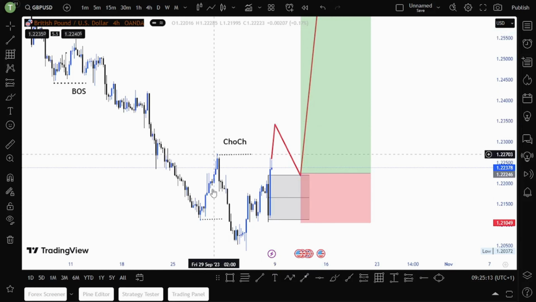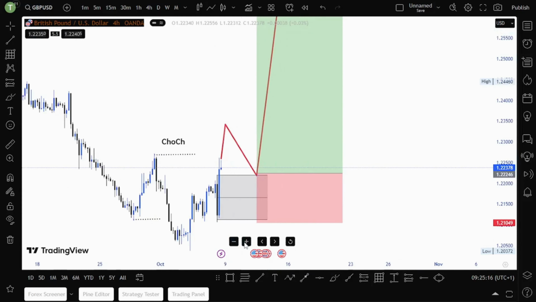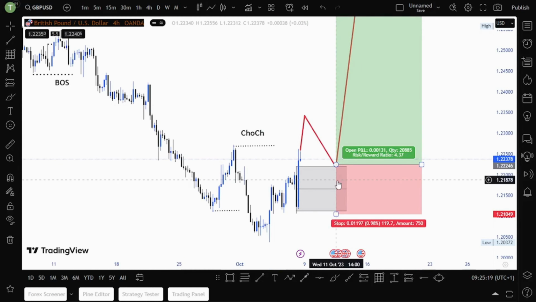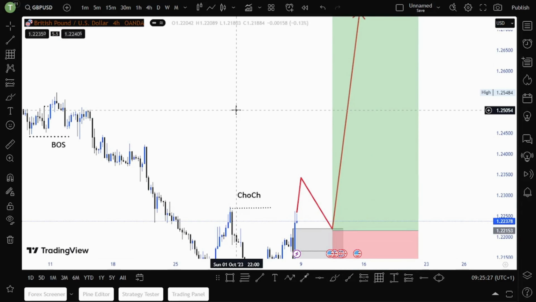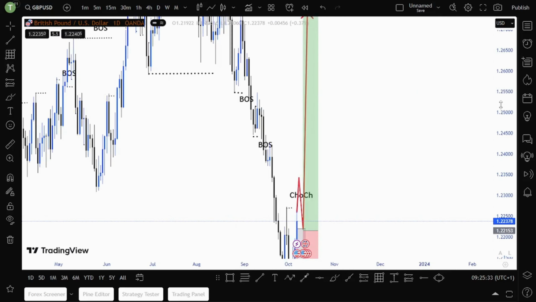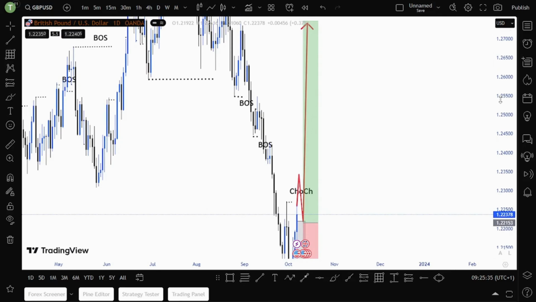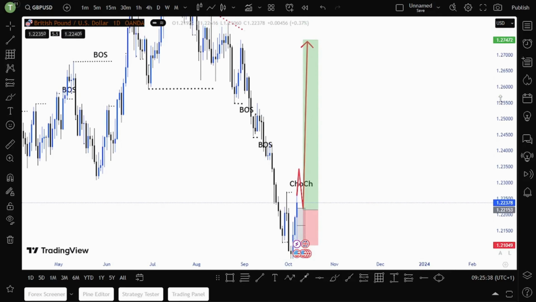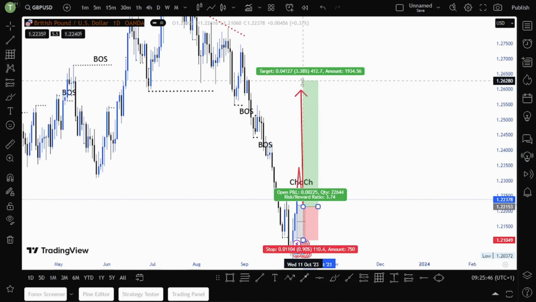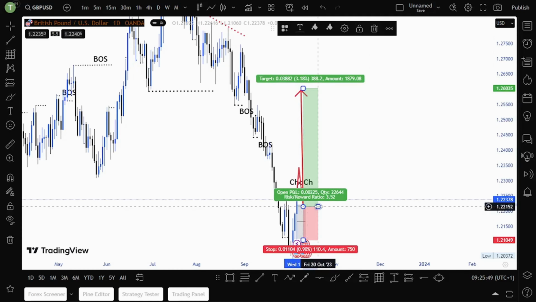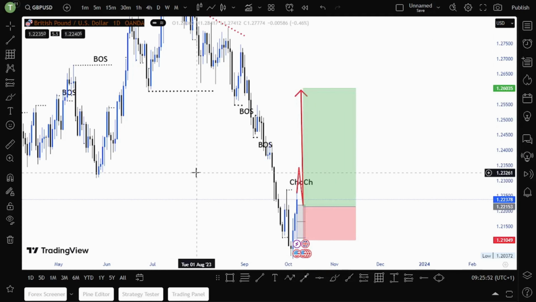Once we get a change of character, I will wait for a pullback. And then once I get a pullback at this demand zone, which is below here, I will buy, targeting that higher here. That one is a long-term buy. Price has a possibility of reversing at that zone. A 1 to 3 risk reward ratio, guys, as you can see there.